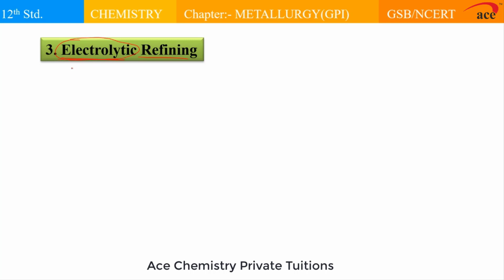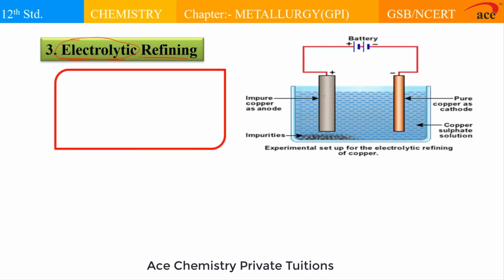Generally when we carry out electrolysis, a certain kind of setup is required. For example, a non-conducting vessel, which is referred to as an electrolytic cell or electrolytic bath. It must contain a molten or aqueous solution of an electrolyte, which contains free ions. Into this, we have taken two metallic or non-metallic plates, which are conductors of electricity, connected to the opposite terminals of the battery, and they differ in their functions.